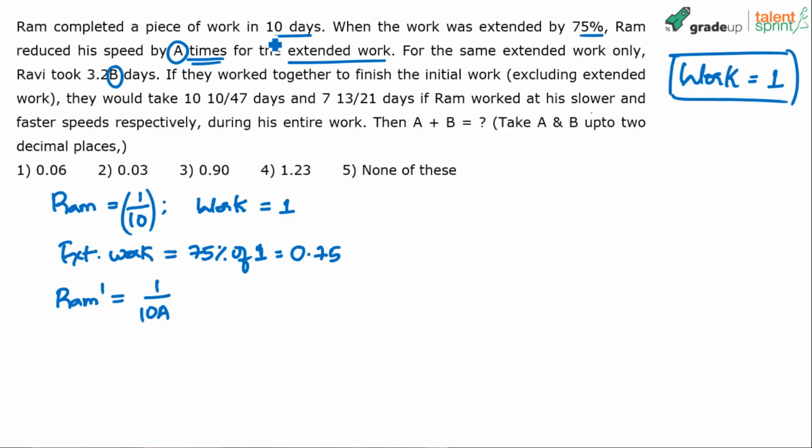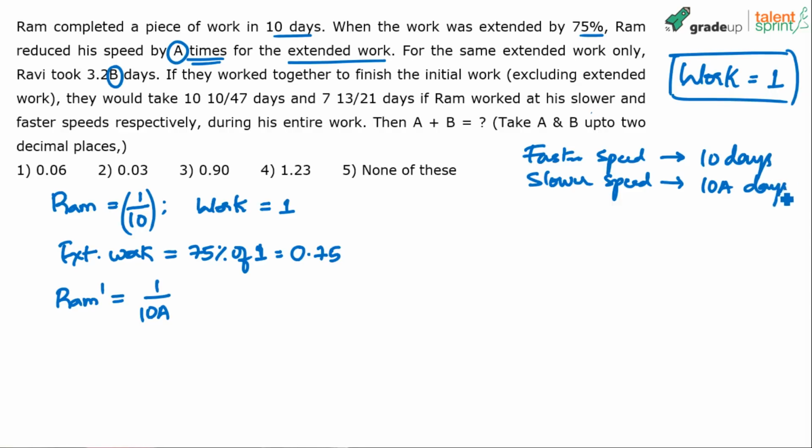Reduced by a times, which means if he can finish the work in 10 days at regular speed, at slower speed he will take 10 into a days. See, when the speed is reduced, the number of days will increase. So that is the reason for multiplying by a. If he takes 10 days, the capacity is 1 by 10, so 1 by 10 is the higher speed. If he takes 10a days, the capacity is 1 by 10a, which is the reduced or slower speed. Right?